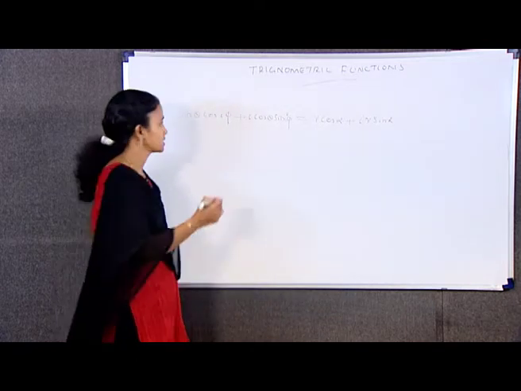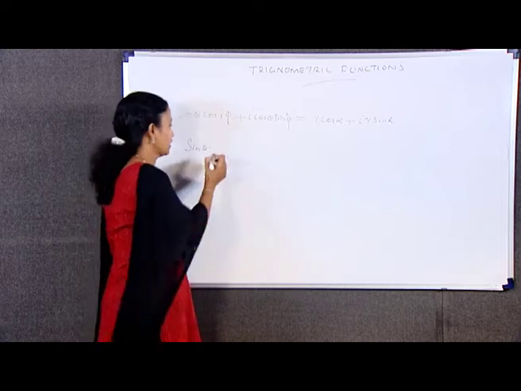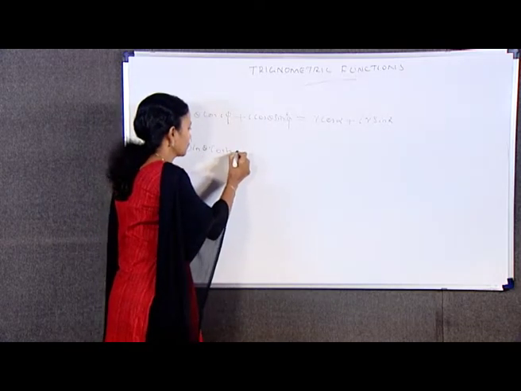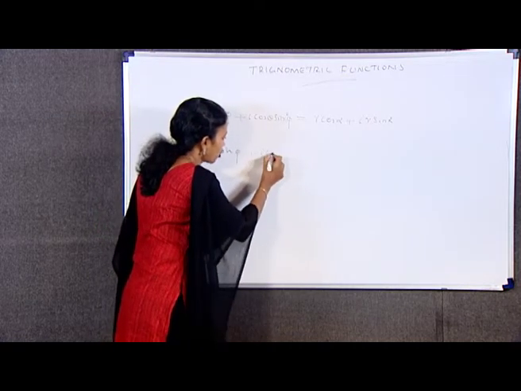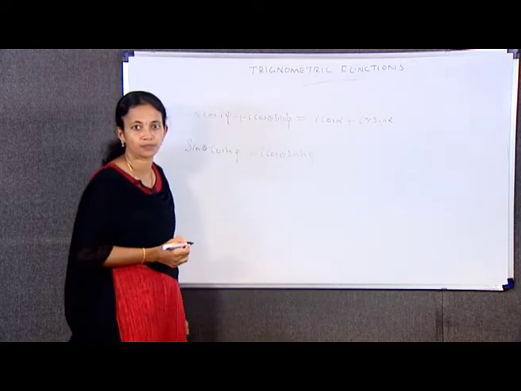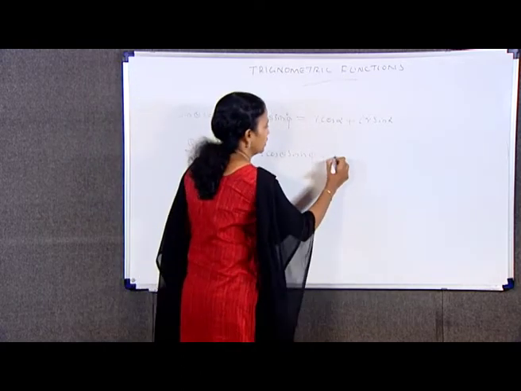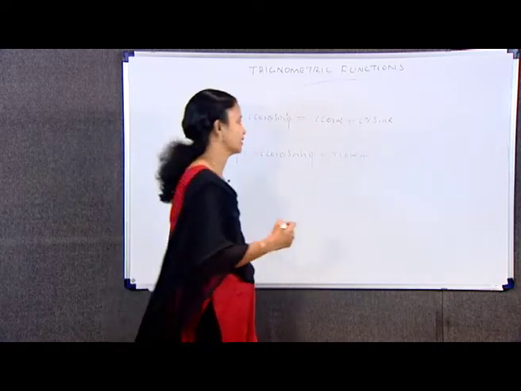That is, sin theta into cosh phi plus i into cos theta into sinh phi is equal to r cos alpha plus i r sin alpha.